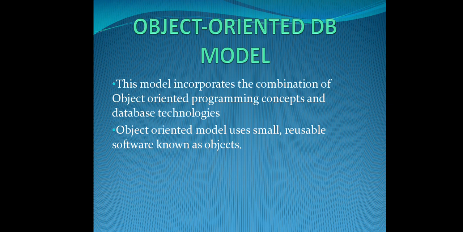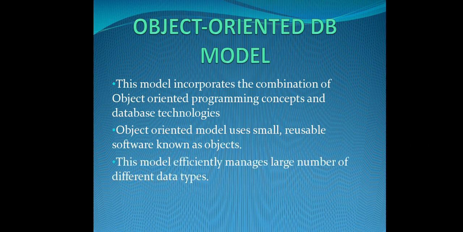Similarly, the attribute is what? That is the column name. In such a way it stores all the details. It uses small and reusable software known as objects. The advantage is it is more efficient at managing a large number of different data types. If you want to store a large amount of data or different data types in the database, this OOP concept of the DB model is very easy and provides an efficient way, and the security level is also very high.